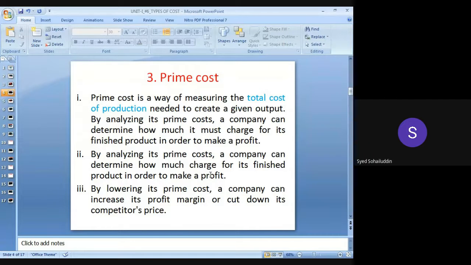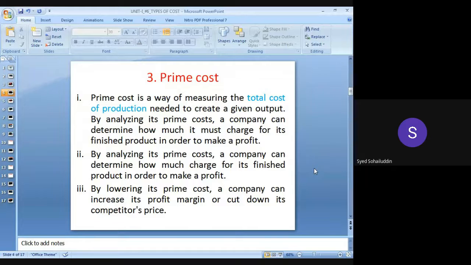So what charges will be applied in order to get sufficient profit, or the amount which has been required for construction or production of a particular item of work? From the first to the last stage, the total amount will be added, and depending upon that, some marginal profit will be kept, so that it will be beneficial.